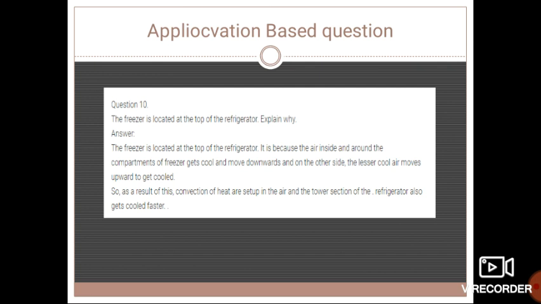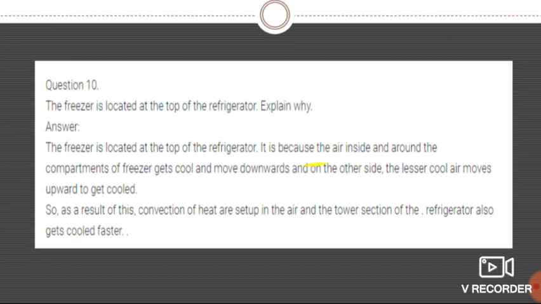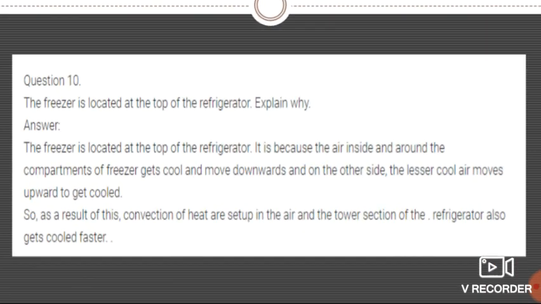Okay, so what is this application based question? See over here, what is this question? The freezer is located at the top of the refrigerator. Explain why. See students, here you have to think about the answer to this question: why is the freezer located at the top of the refrigerator? Yes students, can anybody think about it scientifically? What is the answer to this question?